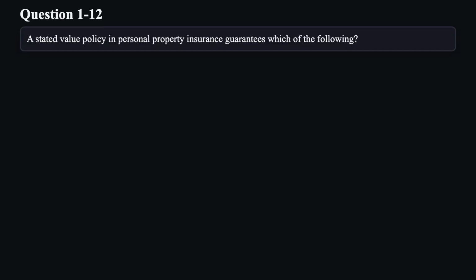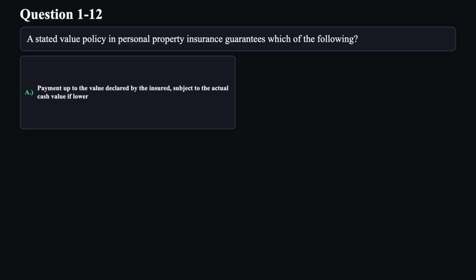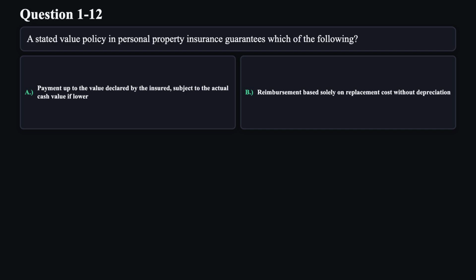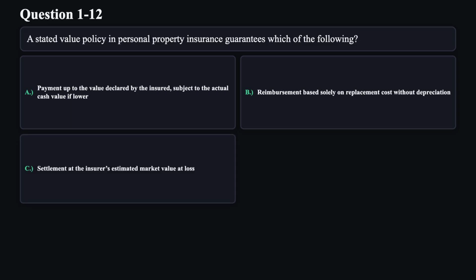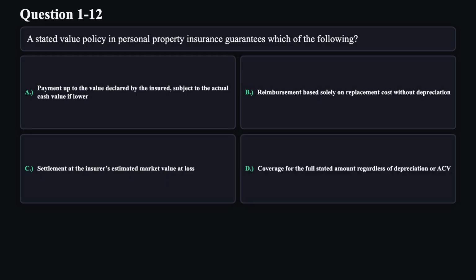Question 12. A stated value policy in personal property insurance guarantees which of the following? A. Payment up to the value declared by the insured, subject to the actual cash value if lower. B. Reimbursement based solely on replacement cost without depreciation. C. Settlement at the insurer's estimated market value at loss. D. Coverage for the full stated amount regardless of depreciation or ACV.